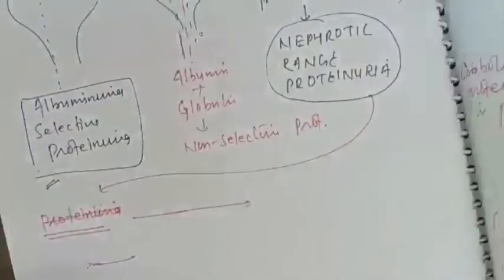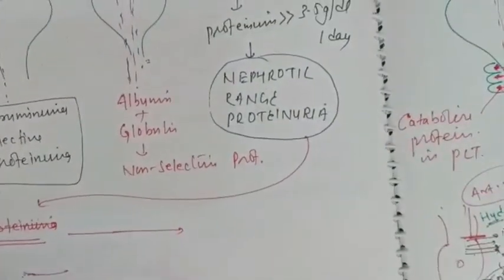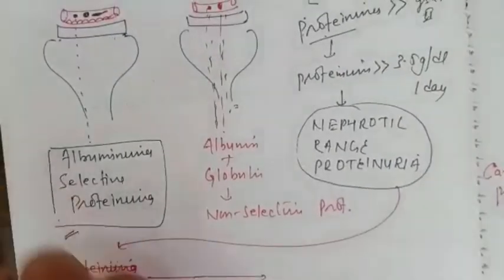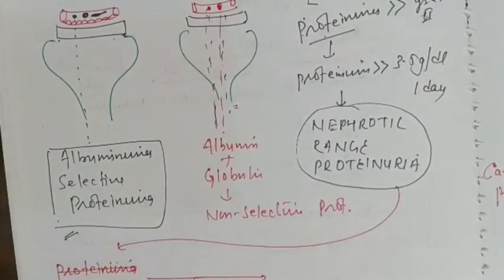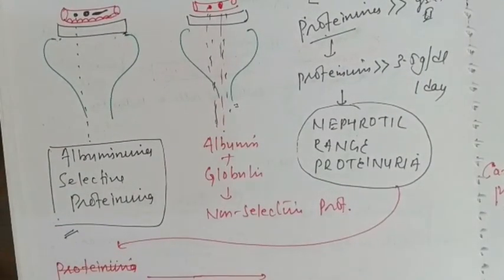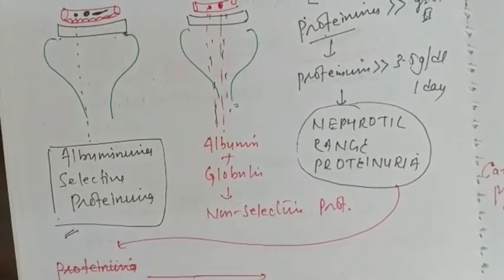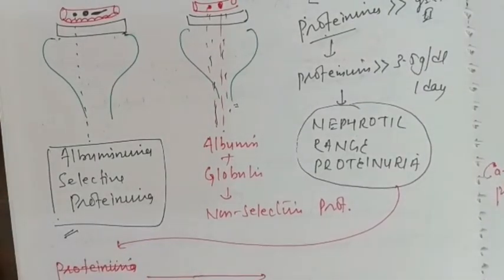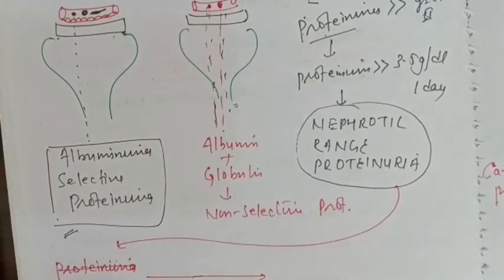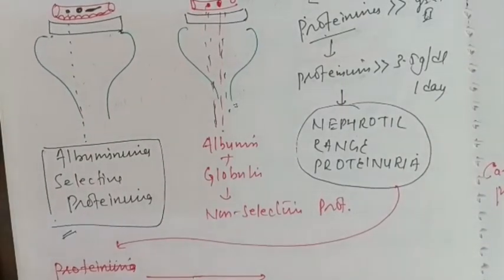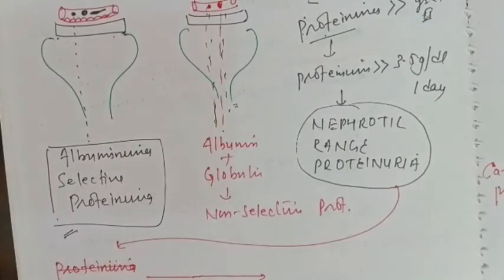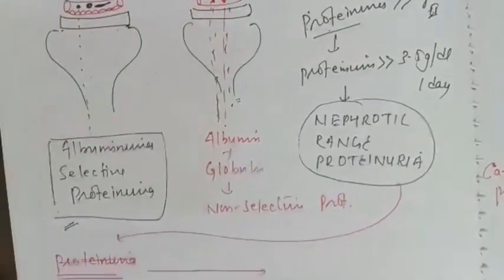So we will revise again. Whenever there is little injury to the glomeruli, only albumin selectively comes out. That's why it is known as selective proteinuria or albuminuria. When the injury is more, along with albumin, other plasma proteins like globulin also come out, and we call it non-selective proteinuria.